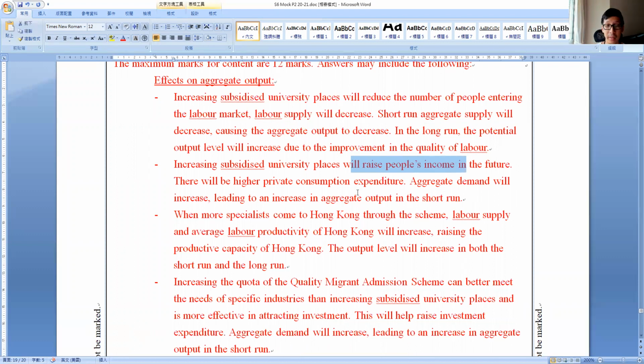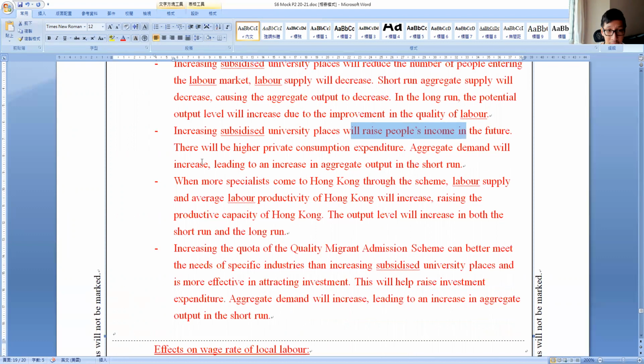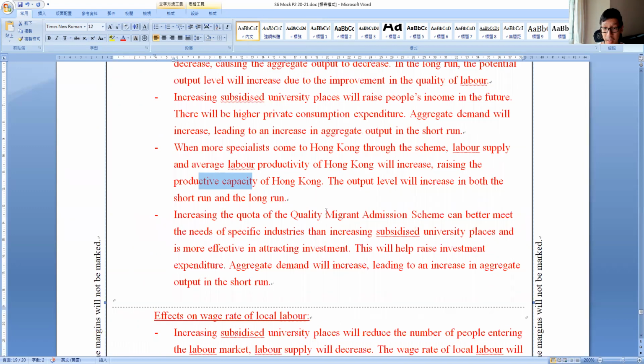This one I won't go into, AD would rise, right? Okay. With more specialists coming to Hong Kong, now this one I think it will be talking about the migrant, right? With more specialists coming to Hong Kong through the scheme, the labor supply and the average labor productivity would rise, this would raise the productive capacity and output level. Now I think this one will be talking about the quality migrant admission scheme, right? Increasing quota can better meet the needs of specific industry. This will help raise the investment expenditure.